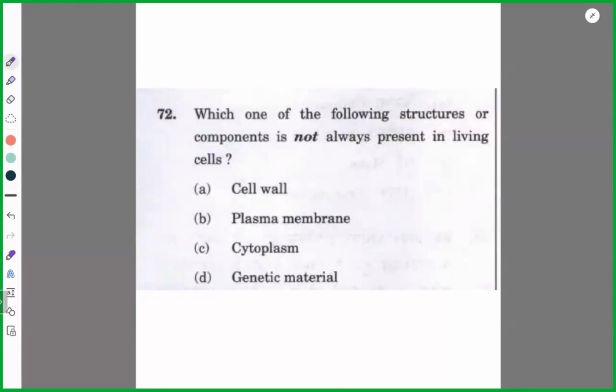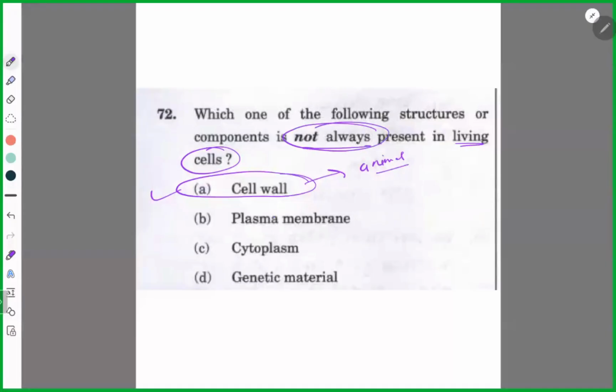B, sir. Not which one? B. Not always present in a living cell. It is cell wall. Example, animal cell. Animal cell is a living cell, but cell wall is not present in it. So not always. This is the keyword that you need to catch here.